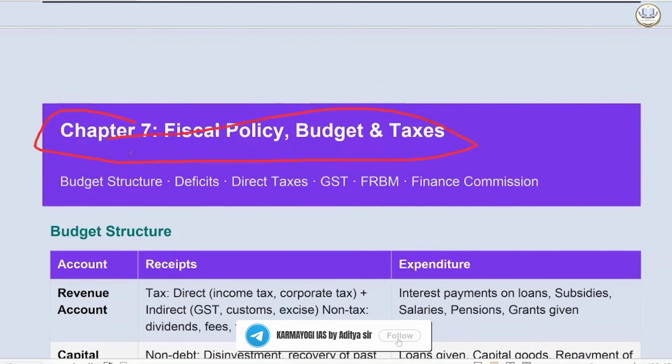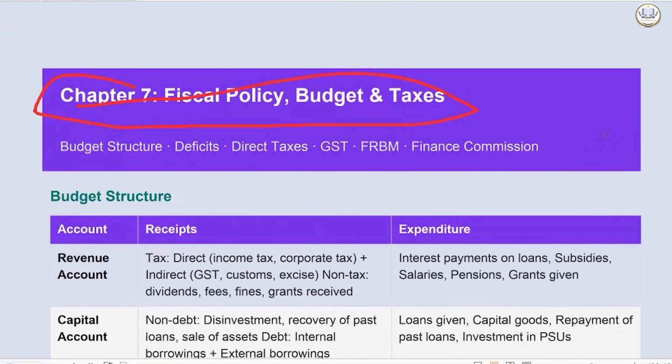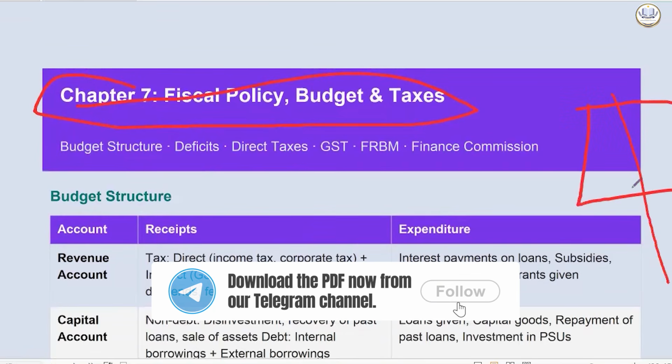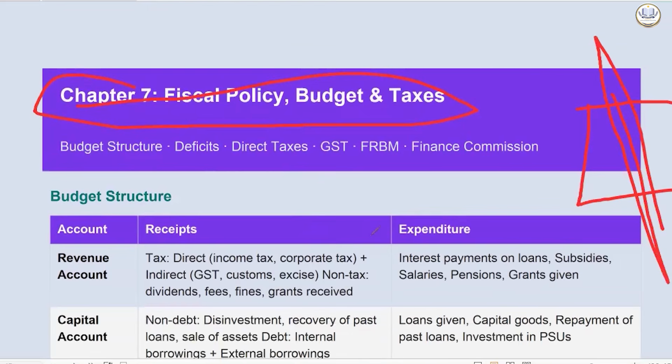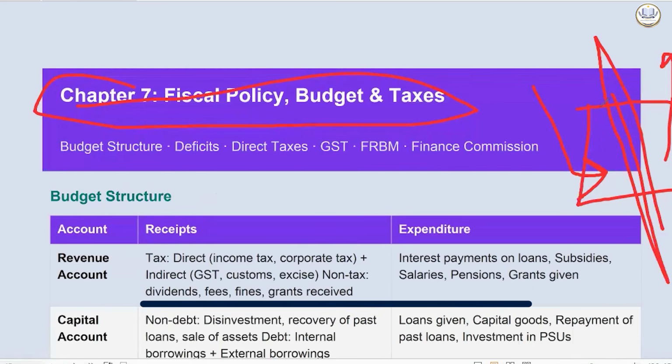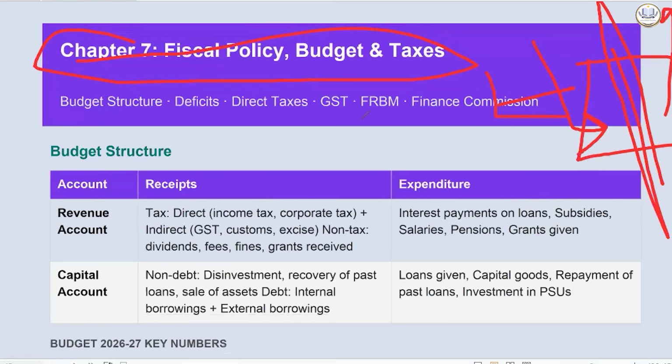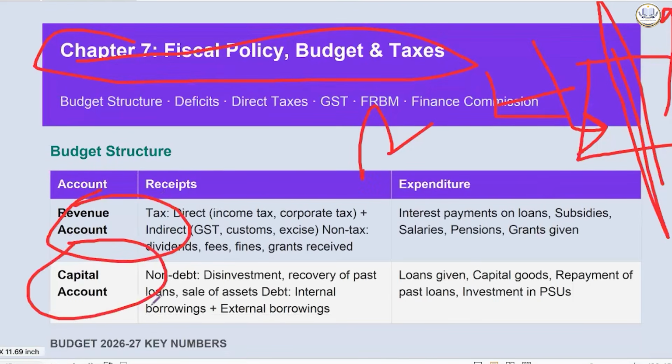Let's start fiscal policy, budget, and taxes. So what happens? Like our household, government also has certain expenditure and certain source of income. Okay. So the source of income is called as receipt, and source of expenditure is called as expenditure. Now in receipt also, there is further classification. One is revenue account and another is capital account. Now what is the difference between both?